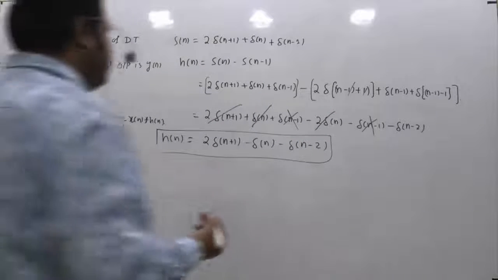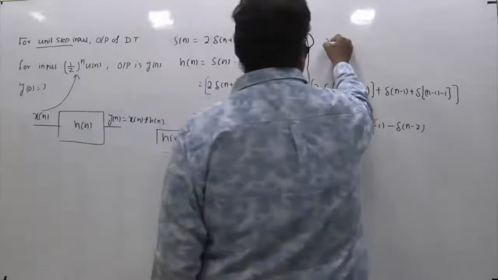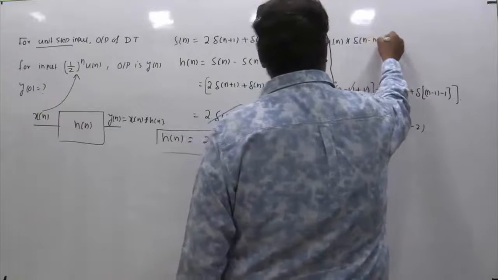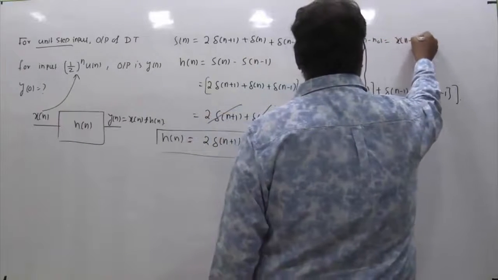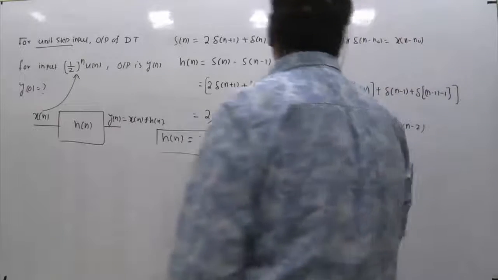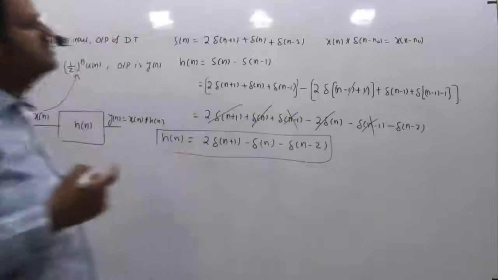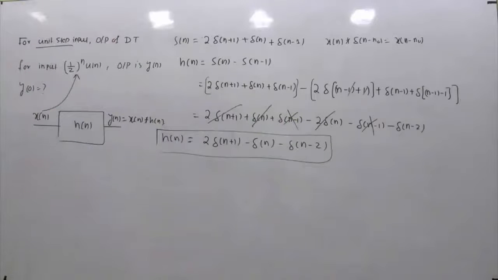And one more property will be helpful for us in this case. I think you know this. Any signal x of n convolved with delta of n minus n naught is given by x of n minus n naught. Any signal convolved with an impulse signal becomes the same signal, and by the shifting property you can tell x of n convolved with delta of n minus n naught is given by x of n minus n naught.